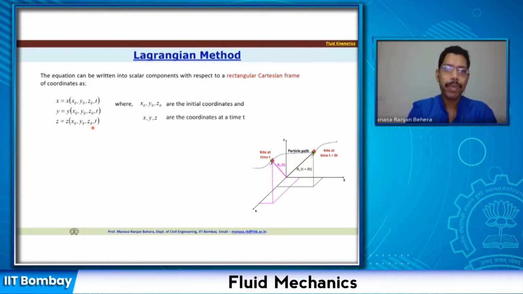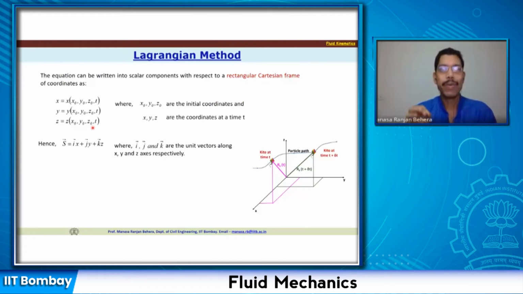Okay. So if I write down the vectorial form of this expression, I can write down S as ix plus jy plus kz, where i, j, k are the unit vectors in the respective directions x, y, z. Okay.